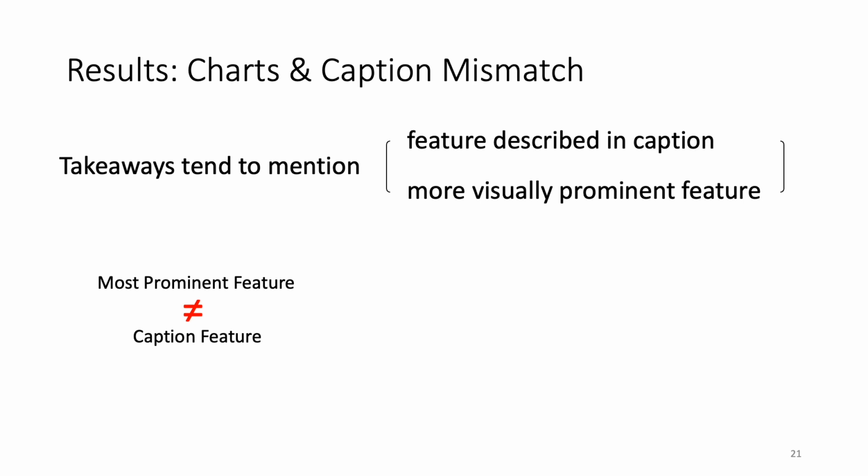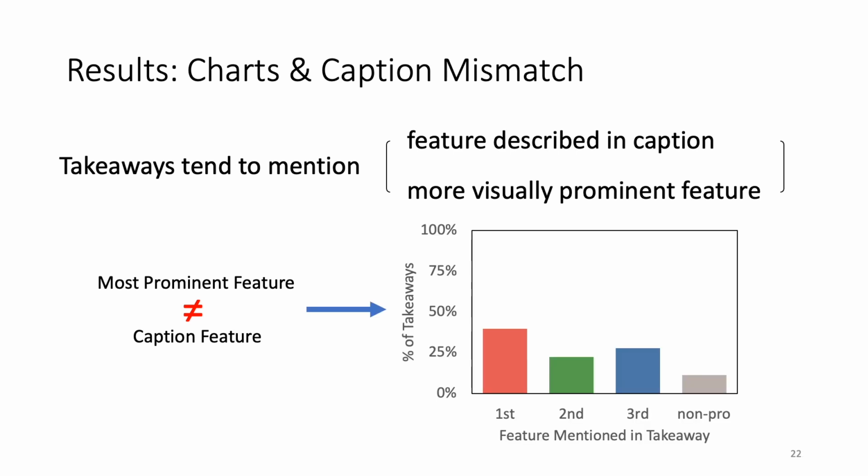But what happens when there is a mismatch in the chart and its caption, and the caption describes a non-prominent feature? As in the right chart that shows the percentage of takeaways mentioning each feature when the caption describes a non-prominent feature, we found that the bars are closer in height, indicating that the features mentioned in the takeaways varied more. Yet, 40% of the participants relied more on the chart and still took away from the most prominent feature, far greater than the 11% who took away from the non-prominent feature describing the caption.